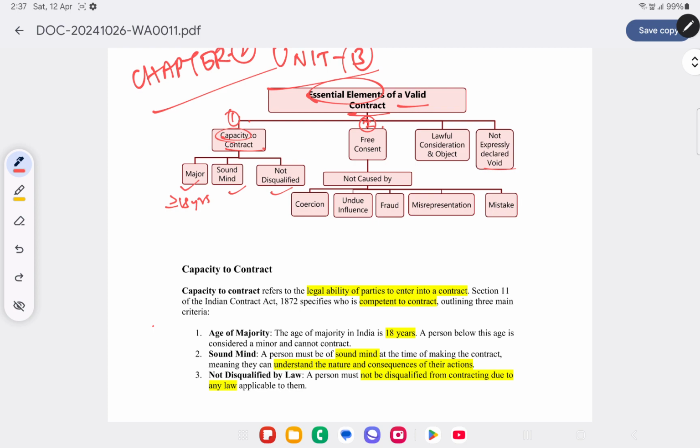Free consent means consent which is not caused due to coercion, undue influence, fraud or misrepresentation or mistake. Now coercion means if a person forces or threatens or pressurizes another person to enter into a contract, then it's caused by coercion. In that case it's not a valid contract. And it should not be caused by undue influence. Undue influence means a person by his authority or responsibility or by a position of influence should not cause the other party to give consent without that person giving the consent voluntarily.